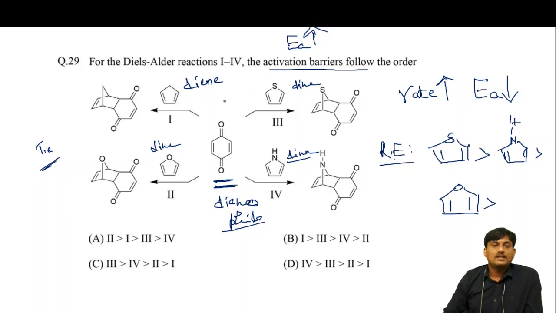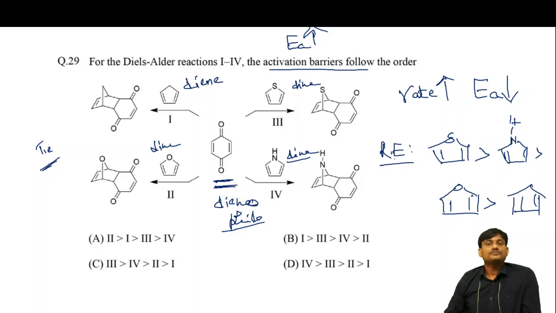This one is not aromatic, so this one has less resonance energy. So the diene which has less resonance energy has more availability of pi electrons, so there is a high rate and a less activation barrier.